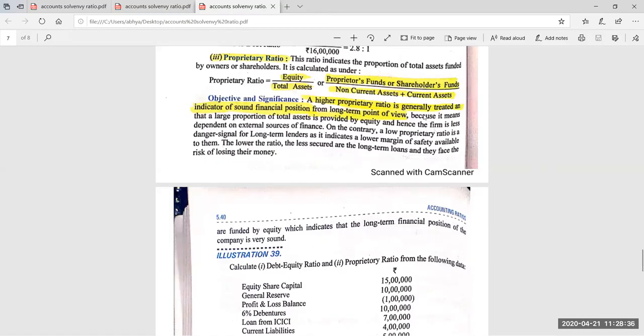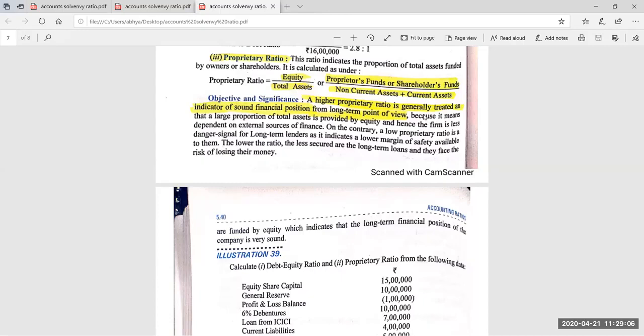So a higher proprietary ratio is generally treated as an indicator of sound financial position. Higher proprietary ratio, suppose the ratio is 4:1. It means the owner's funds are 4 times of the non-current assets plus current assets.